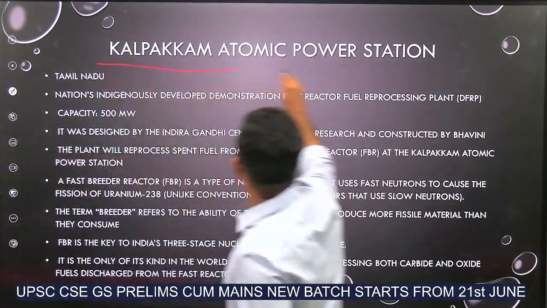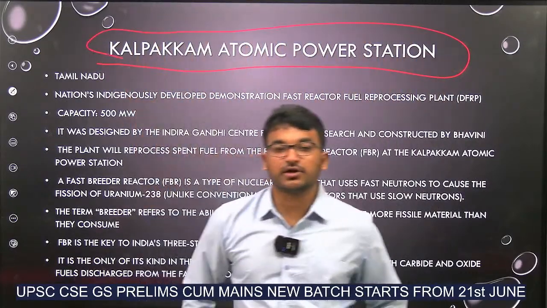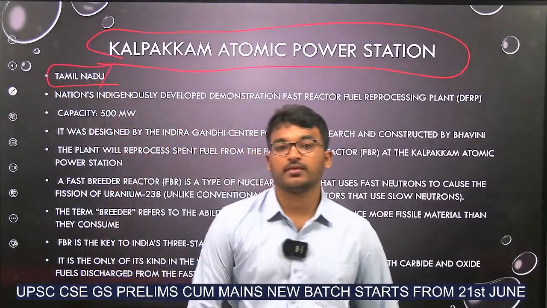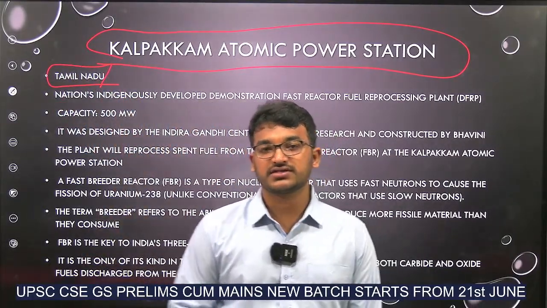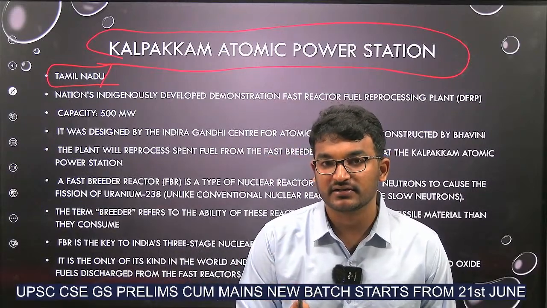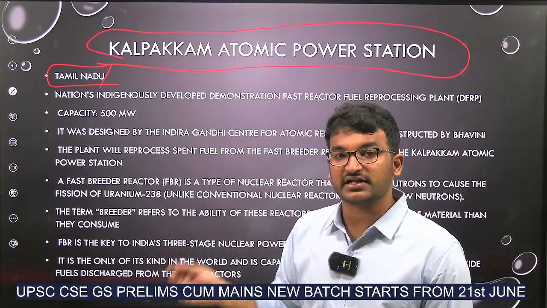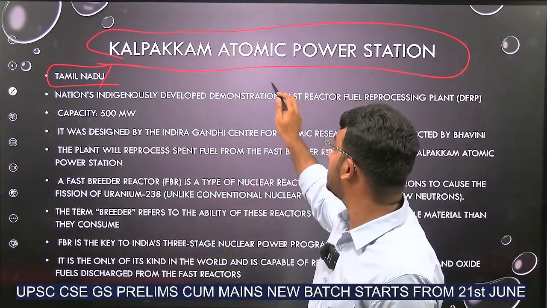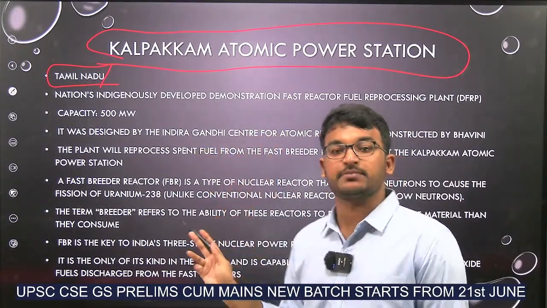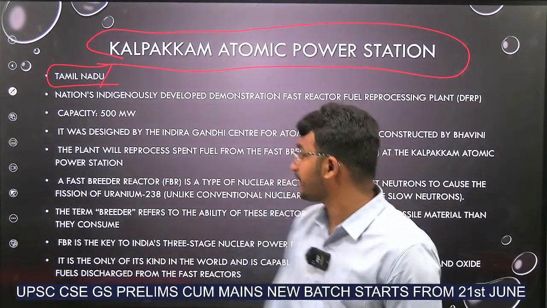Next, Kalpakkam Atomic Power Station. Where is it? It is in Tamil Nadu. Why is it in the news? Because India's first indigenous fast breeder reactor has been successfully implemented at Kalpakkam Atomic Power Station in Tamil Nadu. This is the same question which was asked in yesterday's TSPSC Group 1 paper.